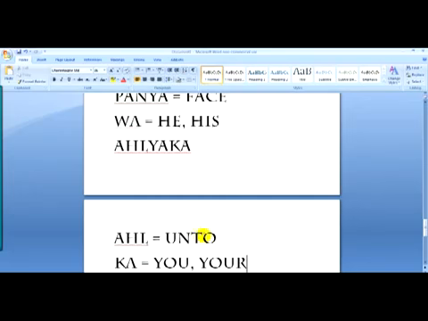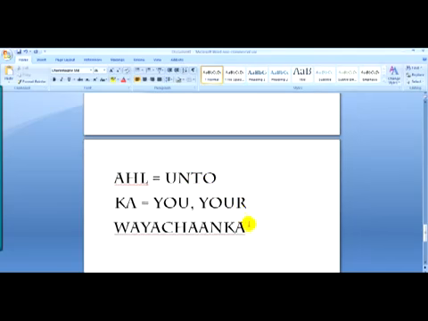Okay, and then when you see the word Yah here, the Yah usually makes it possessive, and I will show you that too. But we just want to get the main words out and break it down for you.